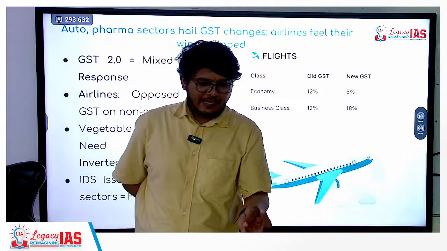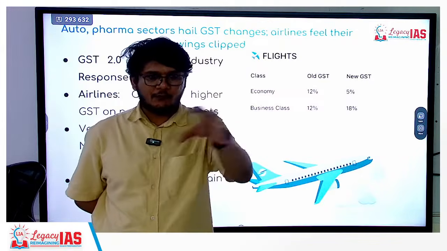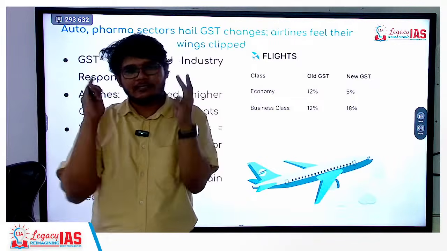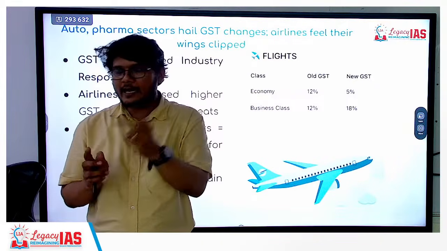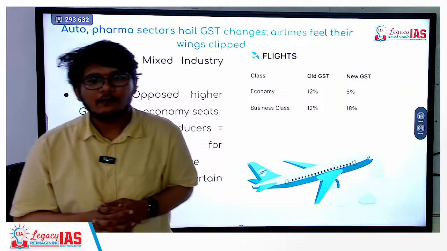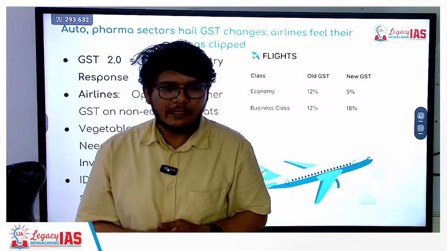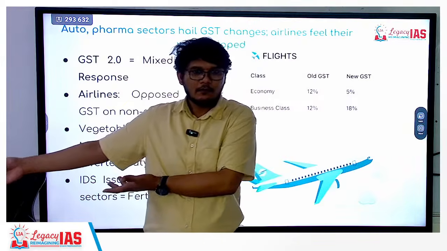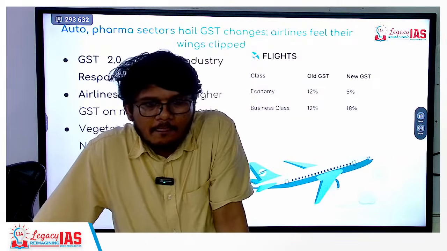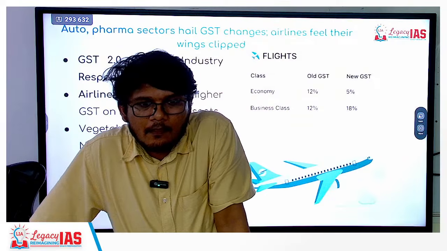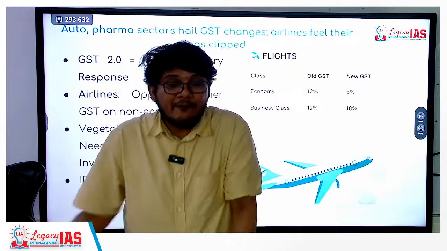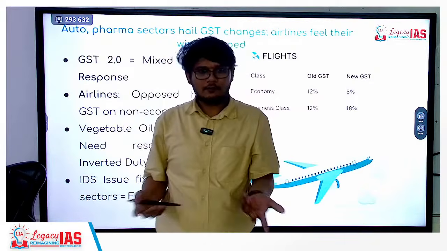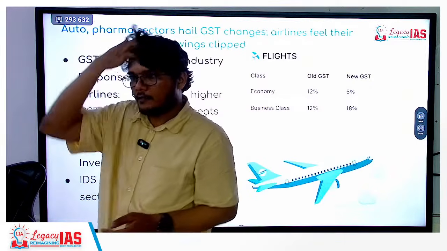5%, 12%, 18%, and 28%. These 4 tax slabs were merged into 2 plus 1 demerit tax: 5, 18, and 40. No, it is merged now. When you are merging, then you do not exist individually. So presently they are merged into 5, 18, and 40. Now, is that clear? Okay.